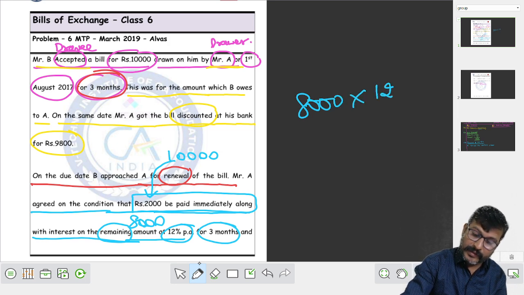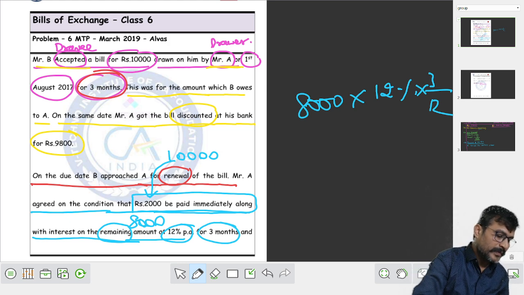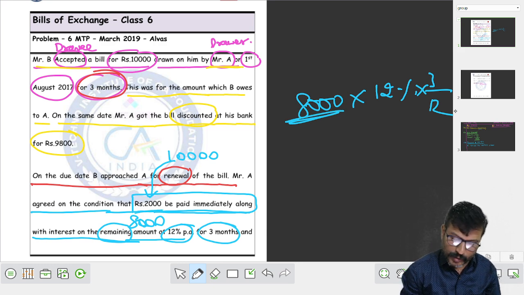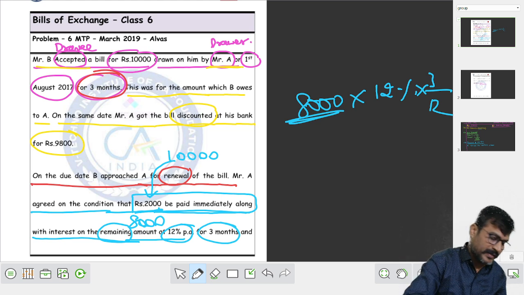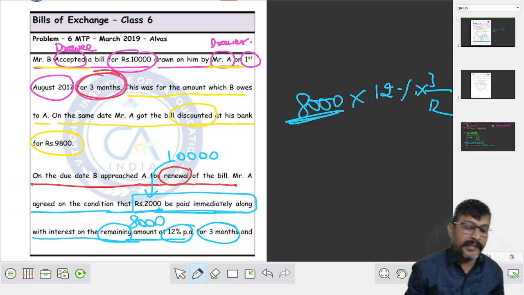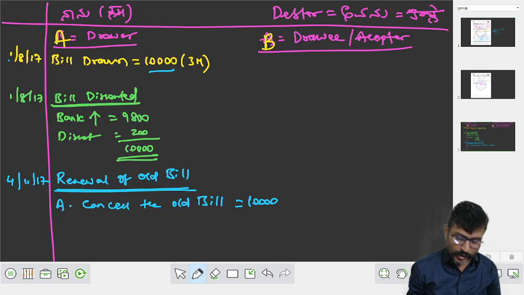Remaining 8,000, 12% for 3 by 12. Use a calculation and work it out. Did you understand how you got 8,000? 2,000 to be paid immediately, 8,000 is the balance, into 12% into 3 divided by 12. It comes to rupees 240. Fine. Shall we move on to the next one?